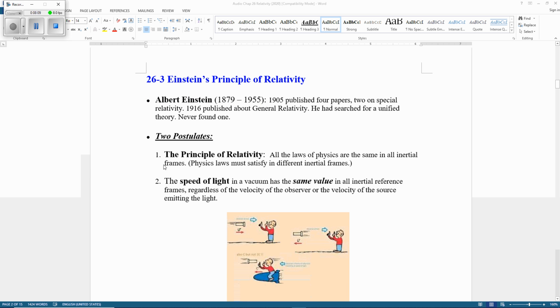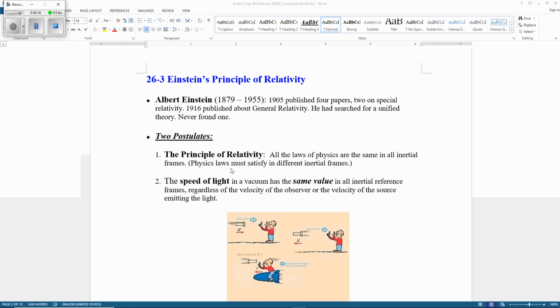Okay, so here are the two postulates. First one, the principle of relativity. This is modern, Einstein's relativity. This principle tells us all the physics laws, not only mechanics, any law of physics, are the same in all inertial frames.